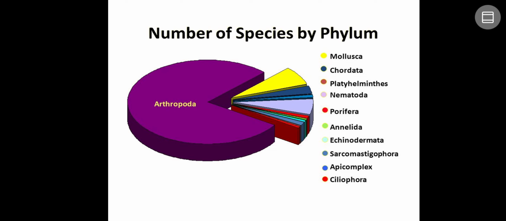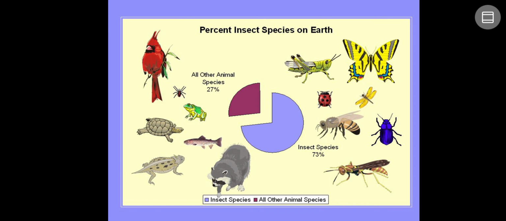If you see the pie chart, when you compare phylum Arthropoda with all living organisms, more than 70% of the species belong to phylum Arthropoda itself, where you can see the insects. Now, when you compare insect species with all animals, nearly 73% of the species belong to insects, and only 27% belong to other animals, like birds, reptiles, amphibians, or anything else.